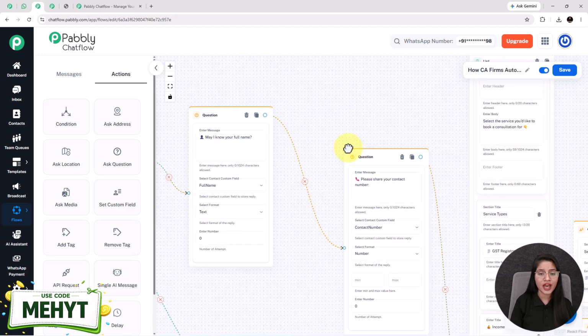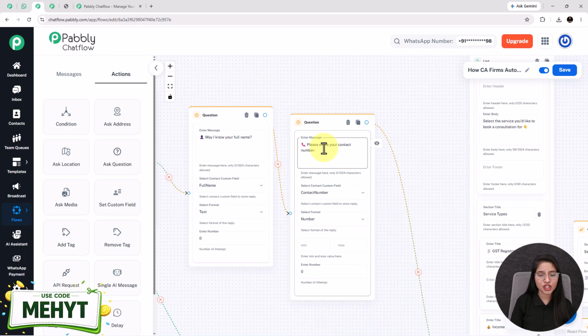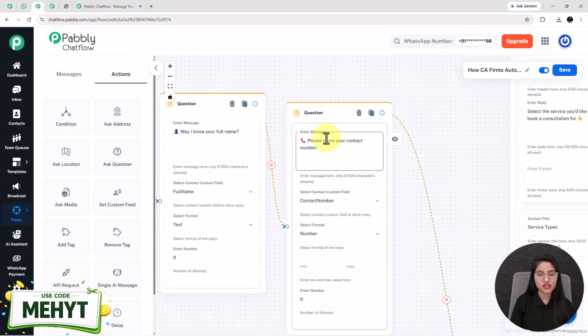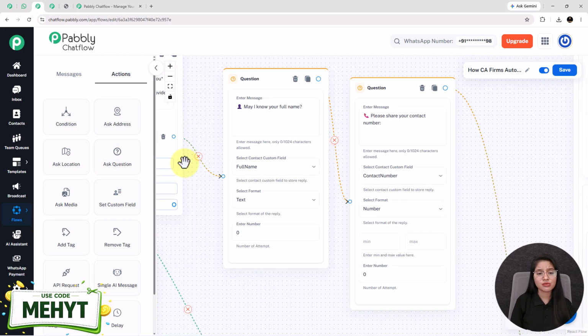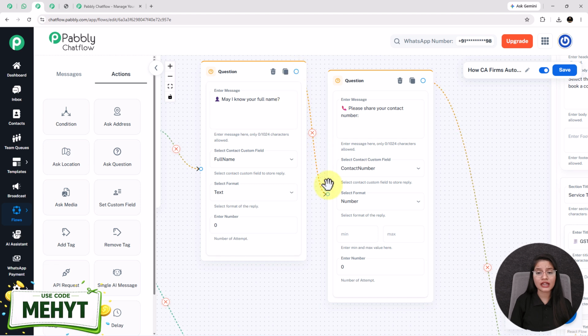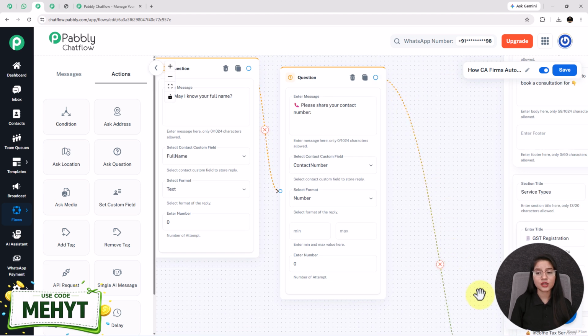Moving forward, again I have taken the question node, entered the question as please share your contact number, selected the contact custom field as contact number and the format as number. The process of adding questions in the flow will be the same, and just create a connection because connection plays a major role. You have to make sure that each and every node will connect with each other.